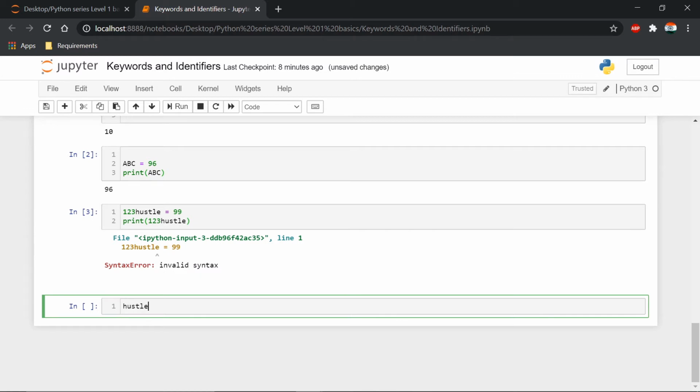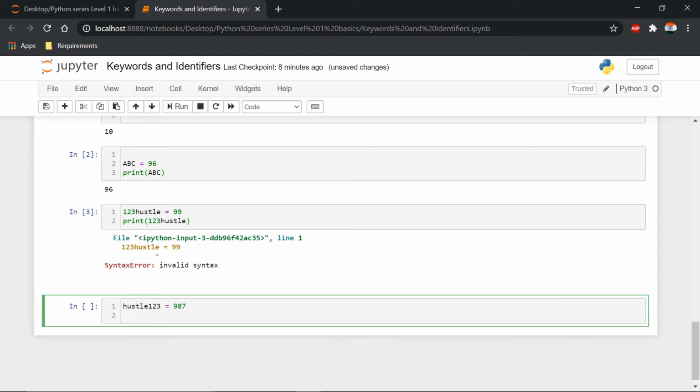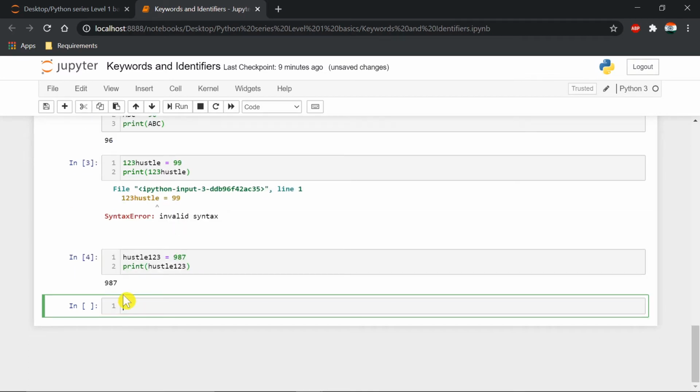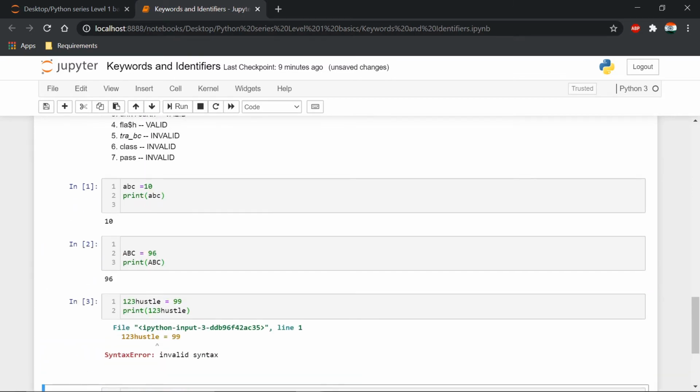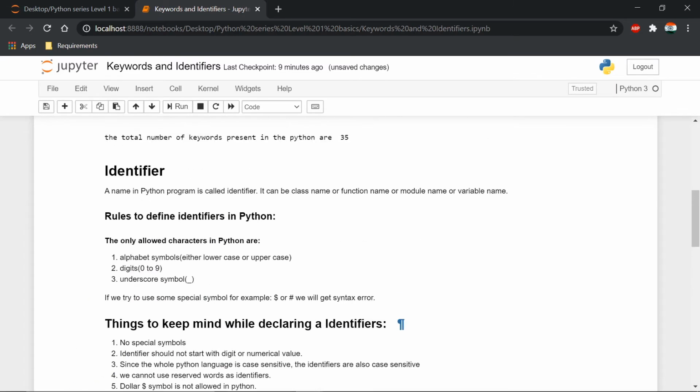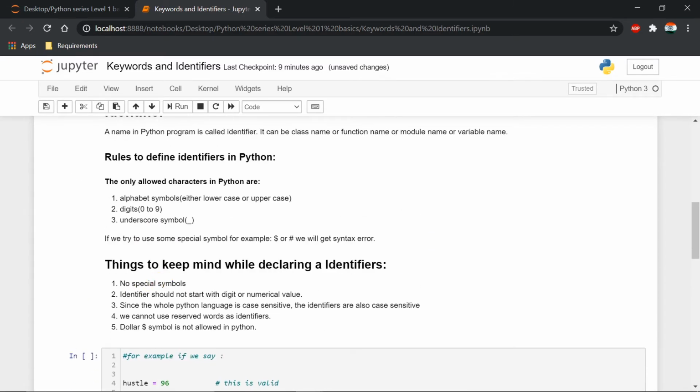So let me write it this way: hustle is equal to 987, any random number. Print hustle123. See, we got the output here, 987 in this case. Okay, so let me demonstrate this also.